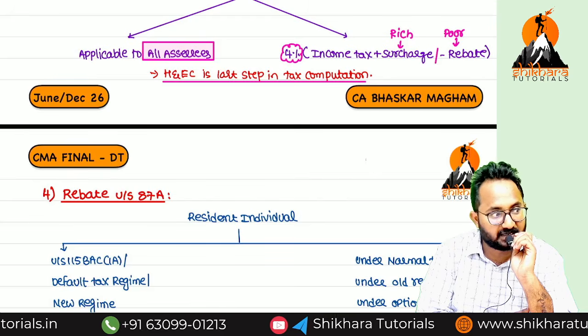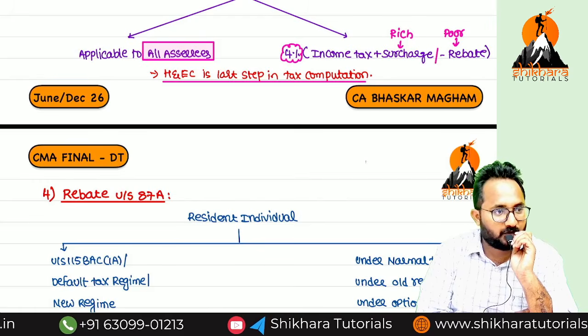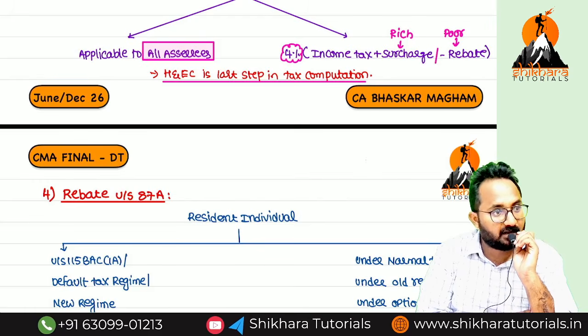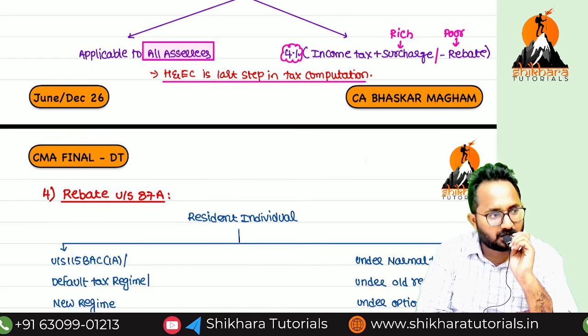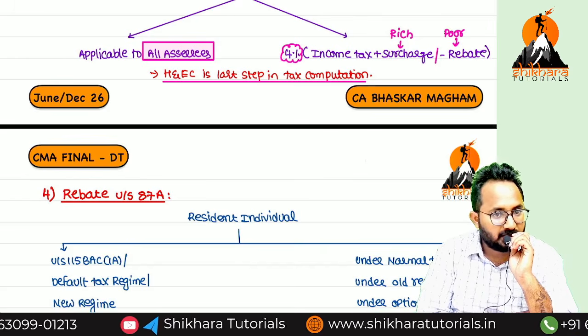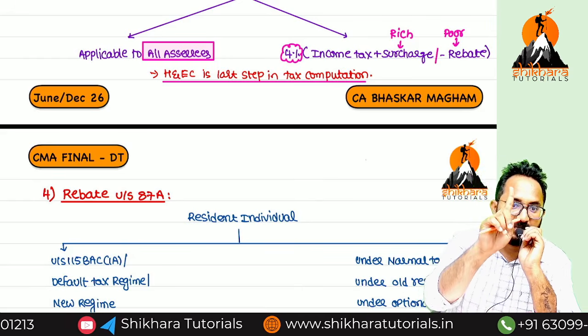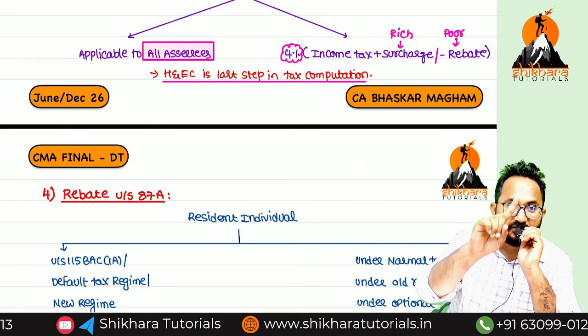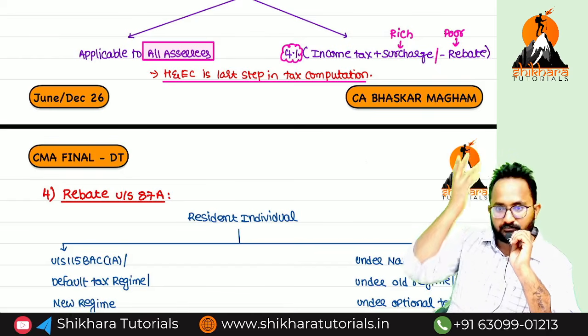But it applies if the total income exceeds the limit: in case of individual, HUF, AOP, BOI, AJP, total income exceeds how much? 50 lakh. Companies 1 crore. Partnership firm 1 crore. Cooperative society 1 crore. But rebate is for only one type of SSC. Who is that? Individual, and that too a resident individual, not for all.